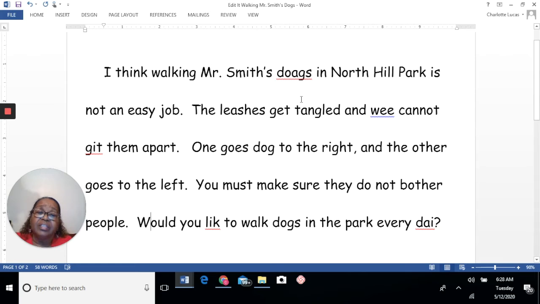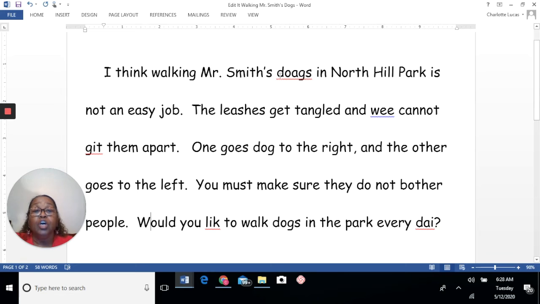Dogs. If we look at this word and how it's spelled right here, this is a vowel team, OA. Our vowels are A, E, I, O, U, sometimes Y, sometimes W, but O and A are vowels. Now, if two vowels are together in a word, then the first vowel will make a long vowel sound. And a long vowel says its own name. So an O would say, oh.